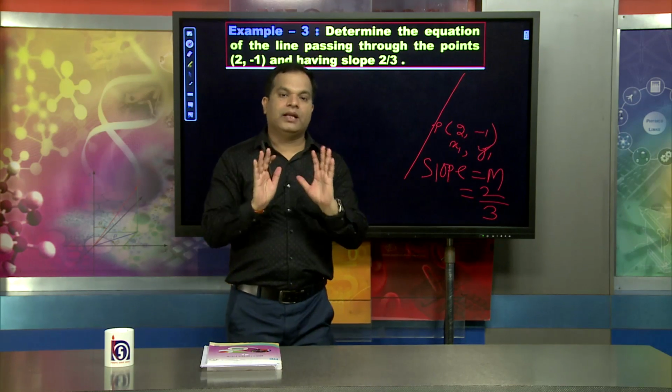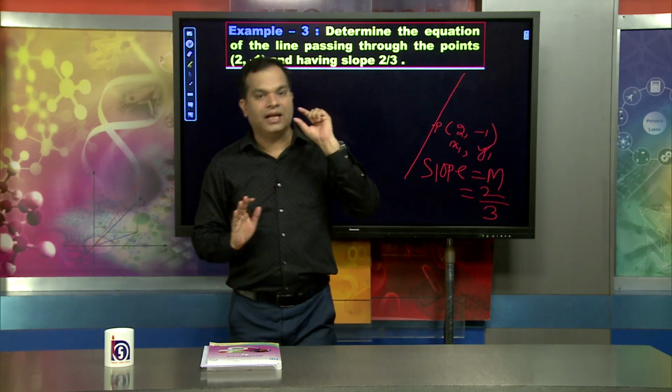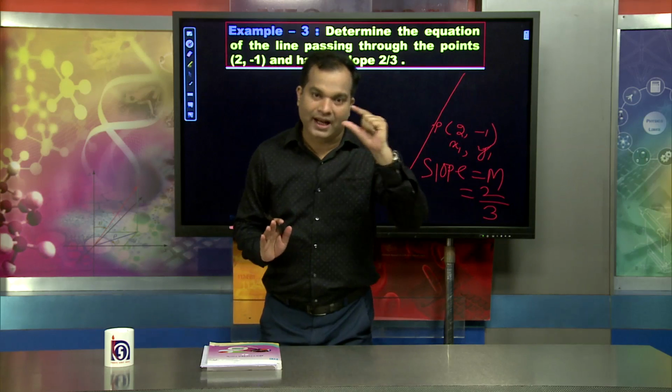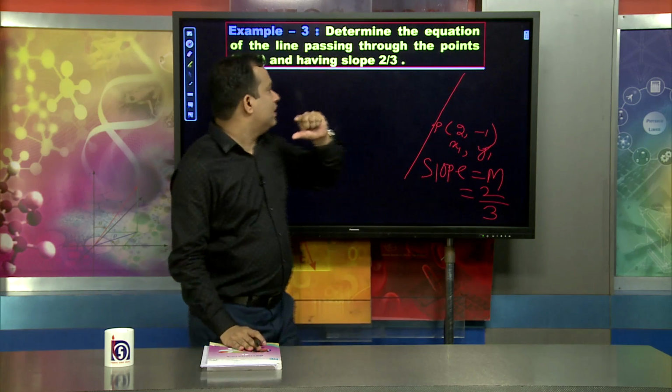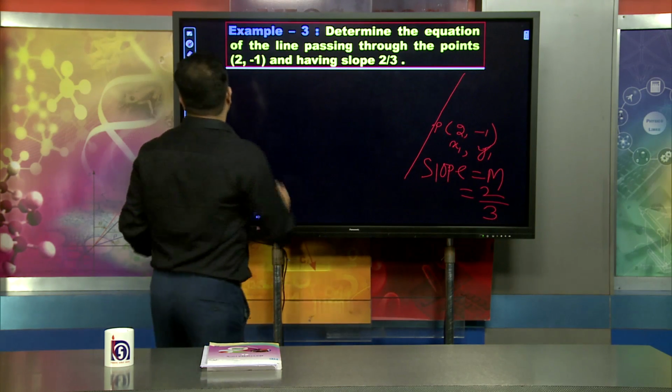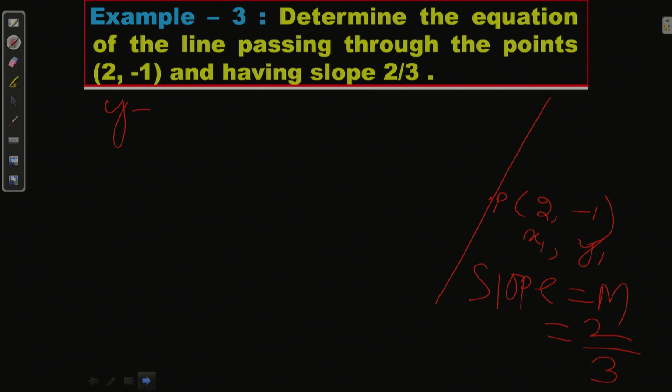We know that when the line passes through a point with a given slope, the formula is y minus y1 equal to m into x minus x1.